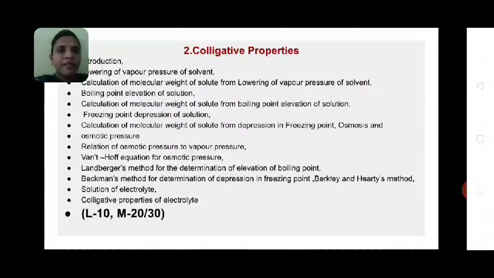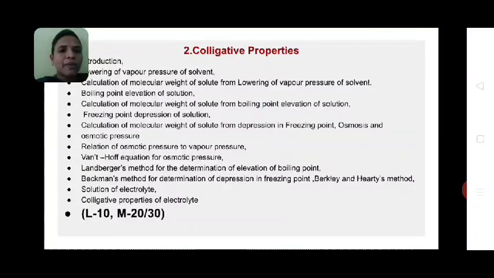Then Landsberger method for determination of elevation of boiling point. This is the experimental topic. Then Beckmann's method for determination of depression in freezing point. This is also a small experiment. Then the last experiment is Berkeley and Hartley method, which is useful to measure the osmotic pressure.